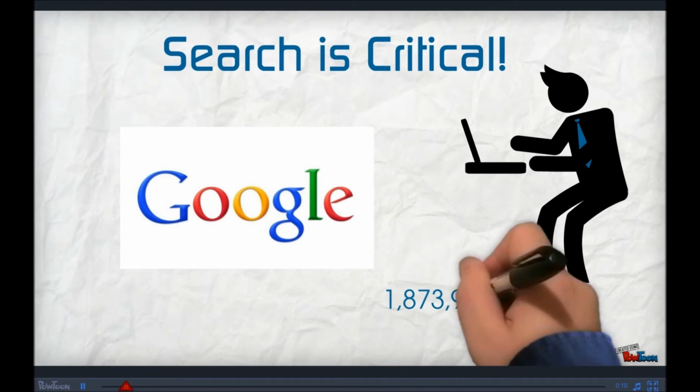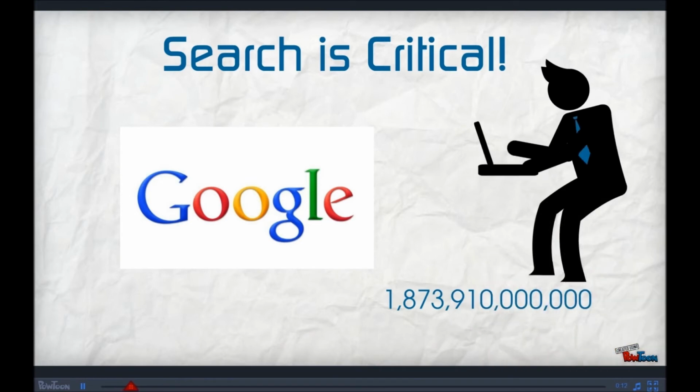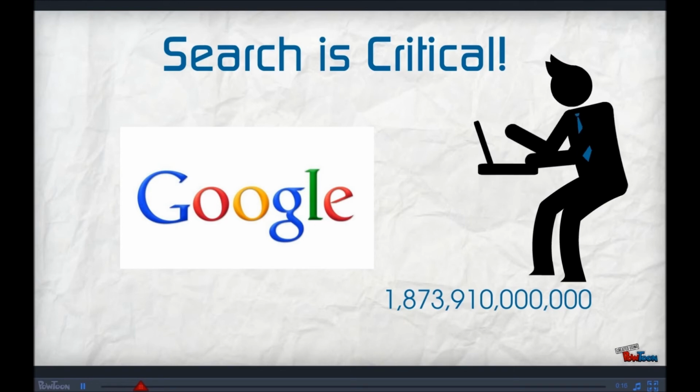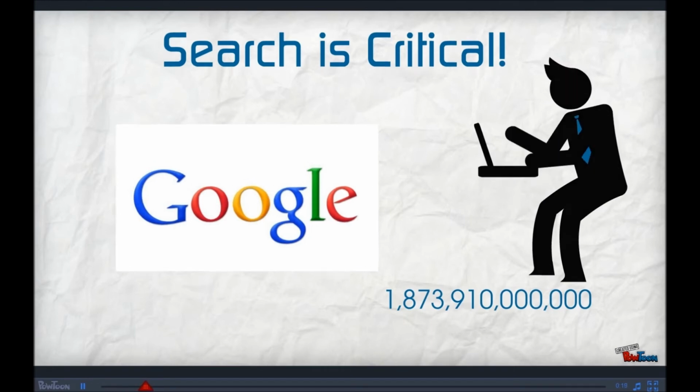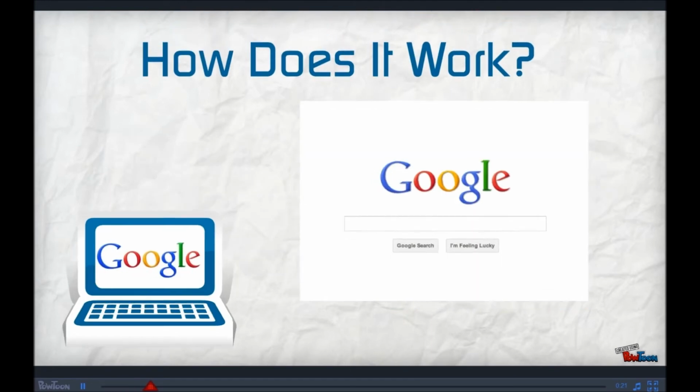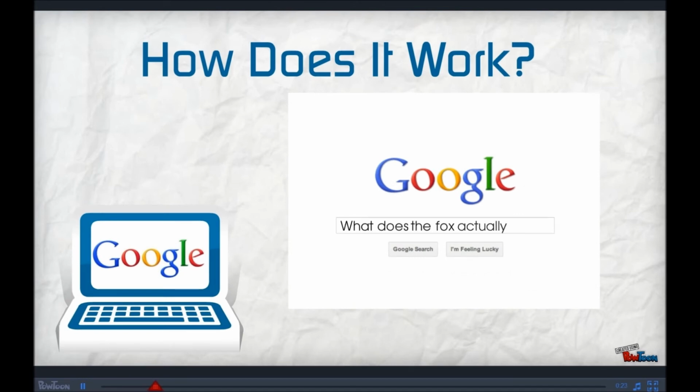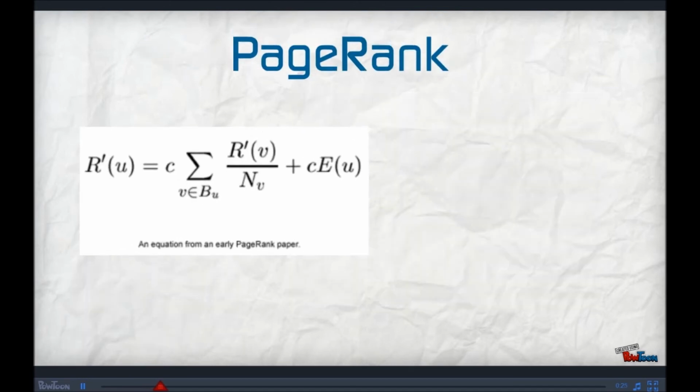In 2012 alone, the annual number of Google searches was 1,873,910,000,000. So let's delve a little deeper into this topic. How does Google's ranking and website evaluation process work? Google's secret is its well-known algorithm PageRank, which is not related to web pages in any way, but is instead named after co-founder Larry Page.